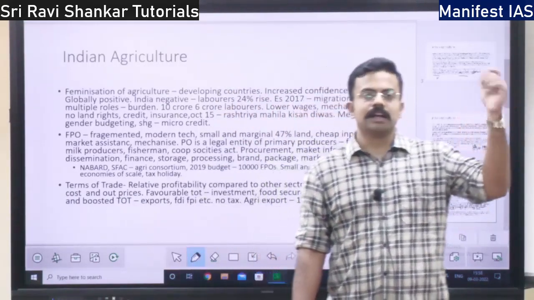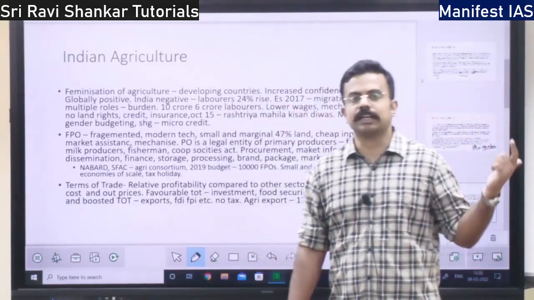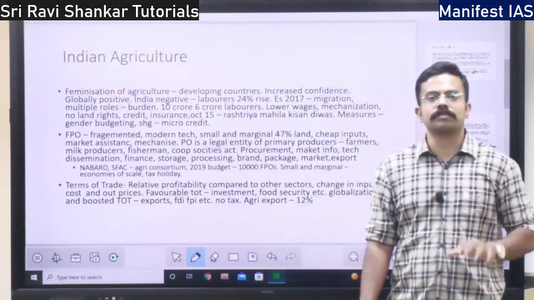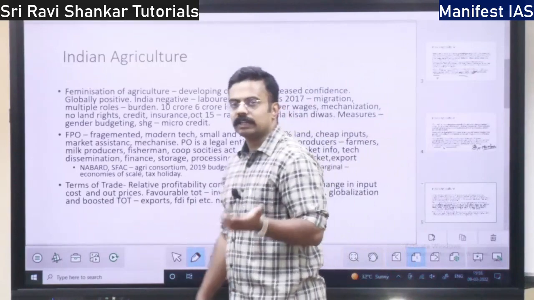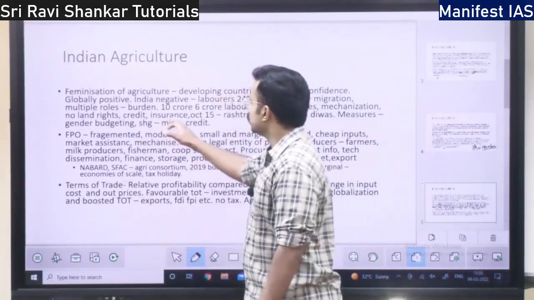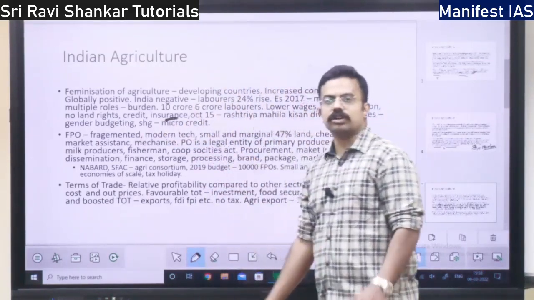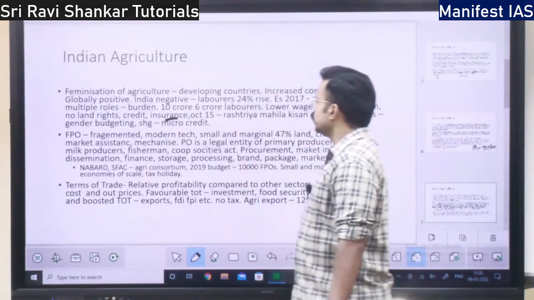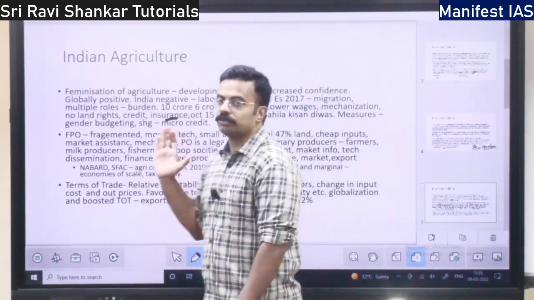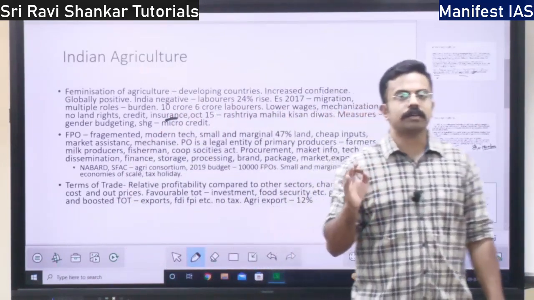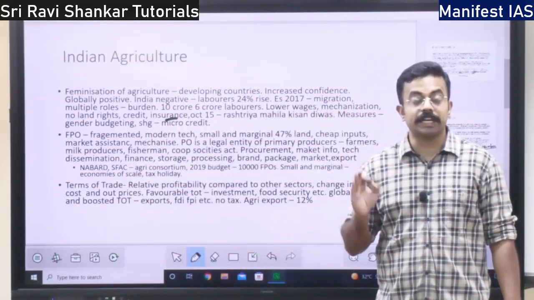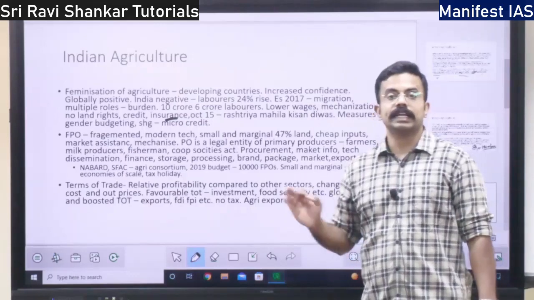These insects will come from the African region and attack as swarms. They will eat down all the crops, right? And suppose there is no rain. If there is no rain, then insurance is needed. So insurance is also not being provided. So these are some of the negatives when women participate in agriculture.